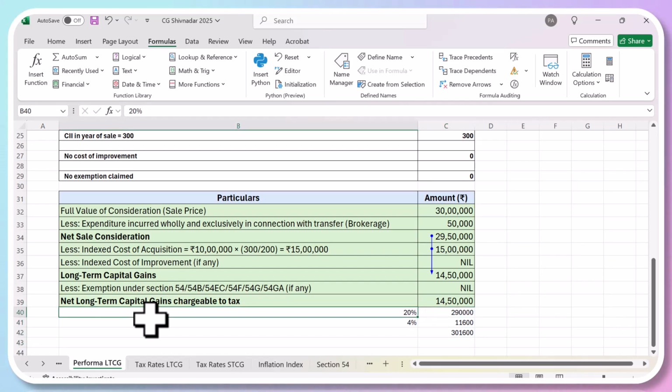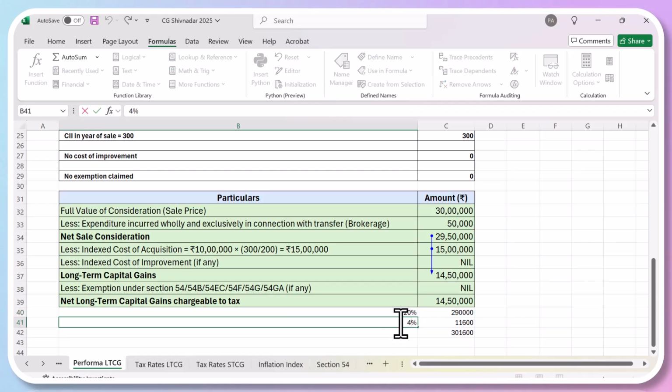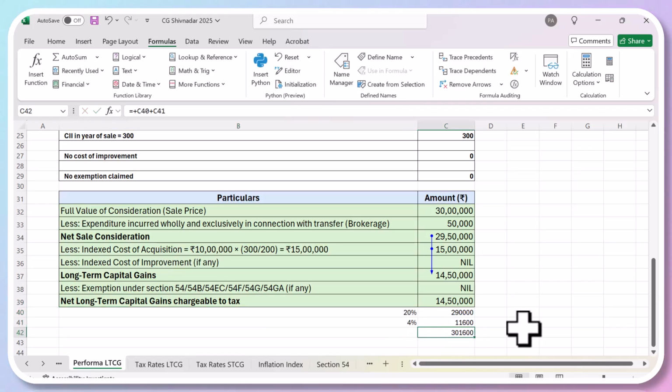They are not slab rates. The tax rate is 20% on long-term capital gains, and 4% cess. So you have to pay a tax of 3,01,600. Is it clear?